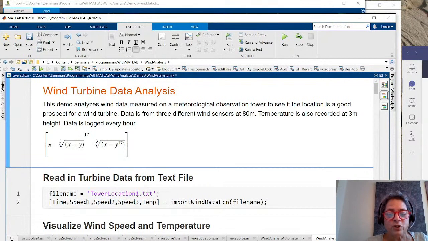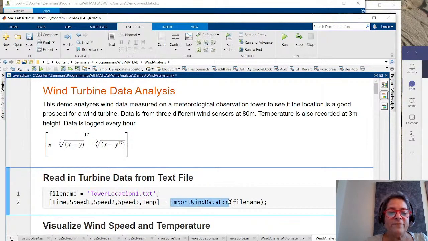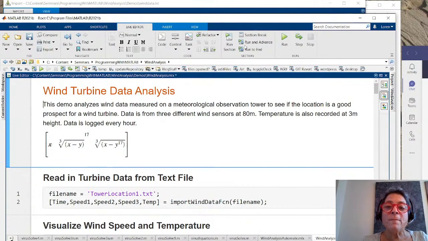I'm actually going to use a version that I'd already saved, import win function data. It's basically the same thing. Now, if I want to take this and run, I do this like I can run regular MATLAB code. I can run a section. I'll run that section. There's only comments, so nothing happens.